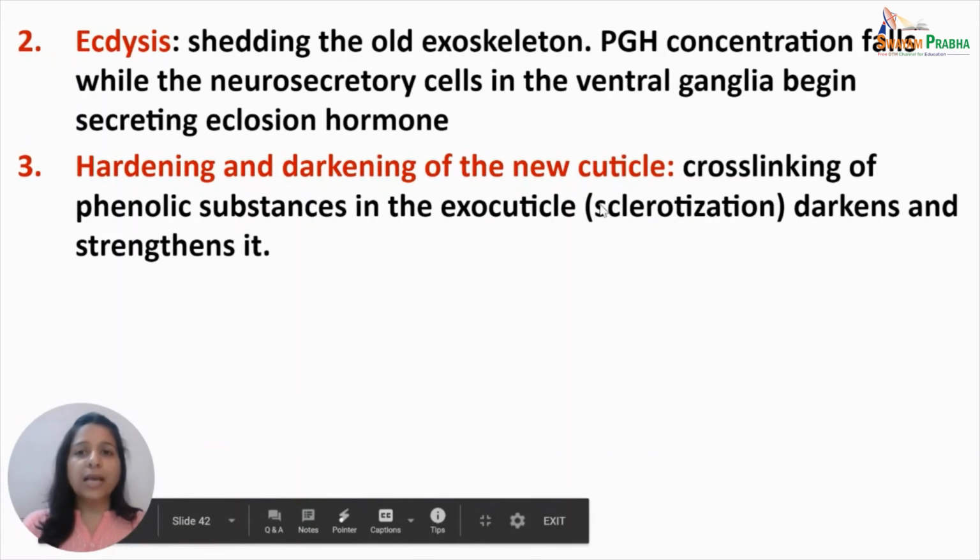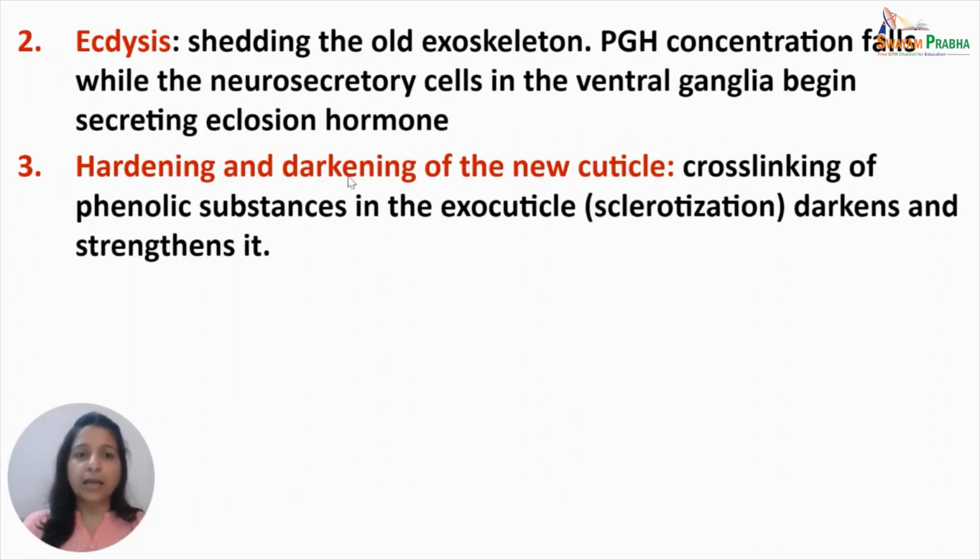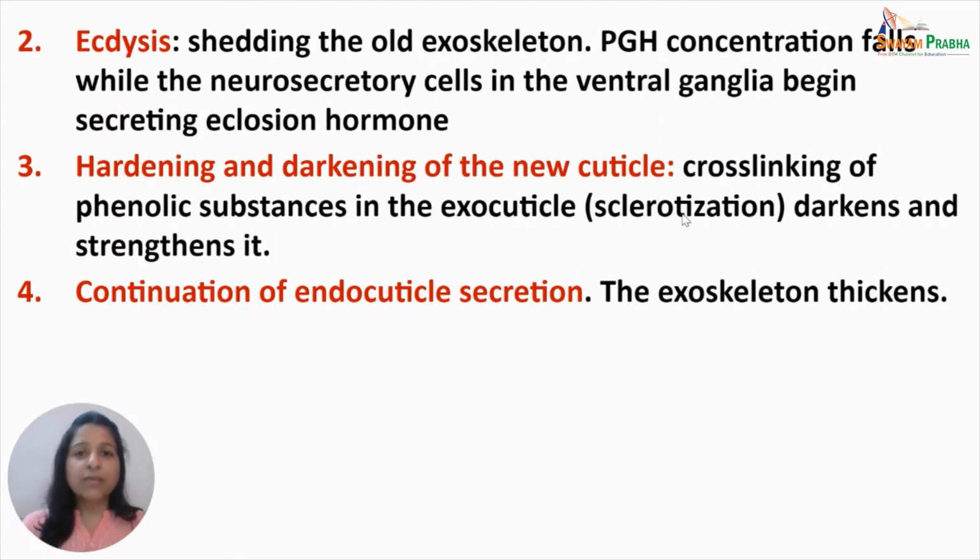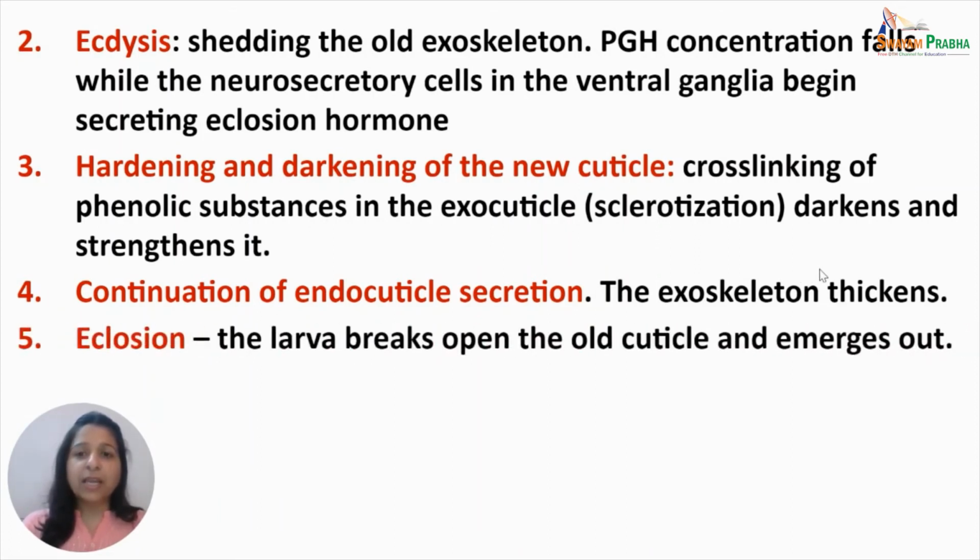Now, the new cuticle has to undergo the process of hardening and darkening. Darkening of the new cuticle occurs by virtue of cross-linking of the phenolic substances present in the exocuticle, and this is termed sclerotization. During this, the exocuticle darkens and also gets strengthened. Even after the new cuticle has been laid down, there is continued secretion of endocuticle by the underlying epidermis for some days, while the exoskeleton continues to be thickened. And finally, the larva breaks open the old cuticle and emerges out by the process of eclosion.